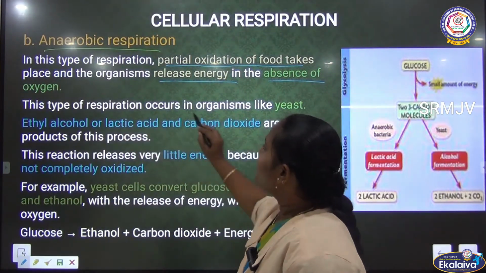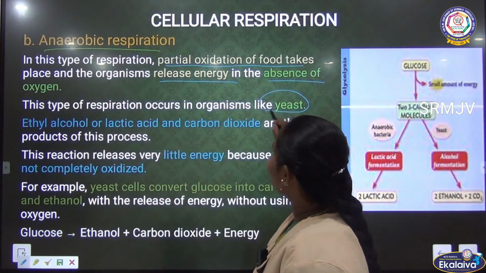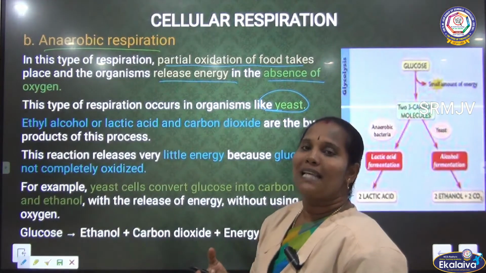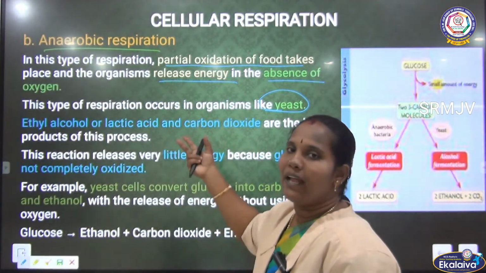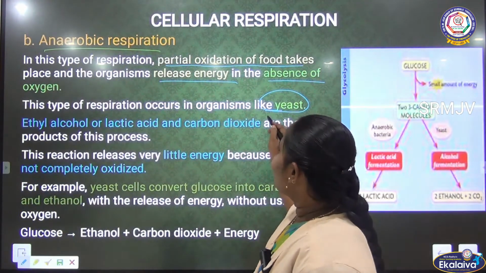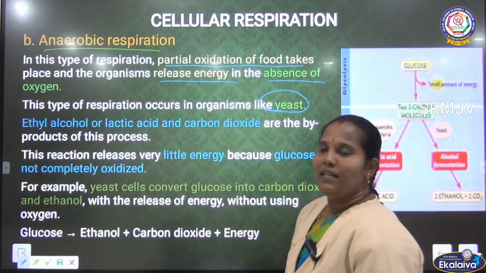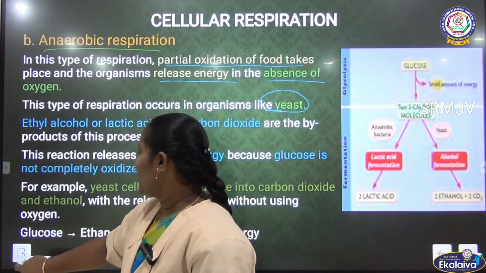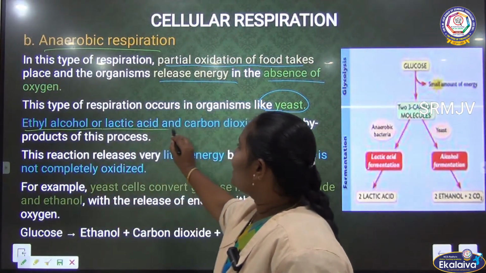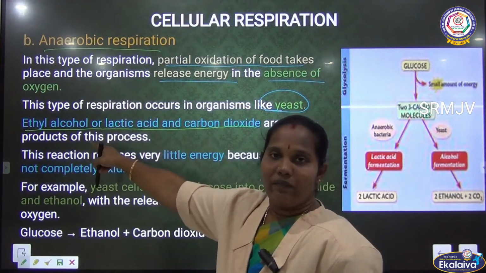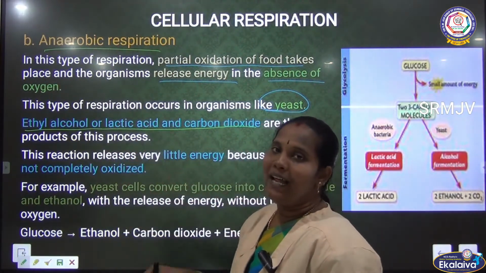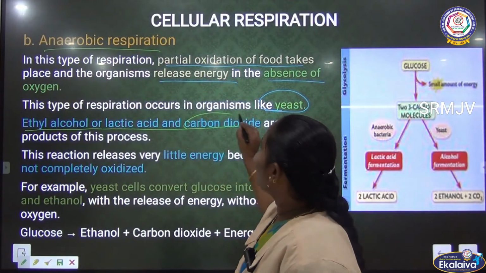This type occurs in yeast, small microorganisms, and muscle cells. For example, yeast is one of the microorganisms. During this process, they release ethyl alcohol, ethanol, or lactic acid along with carbon dioxide.